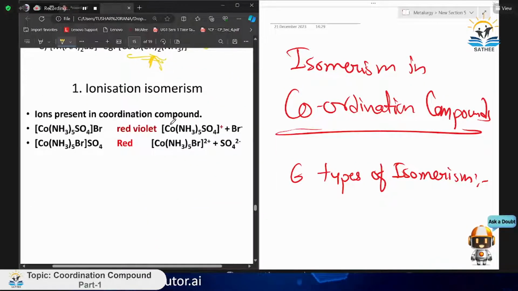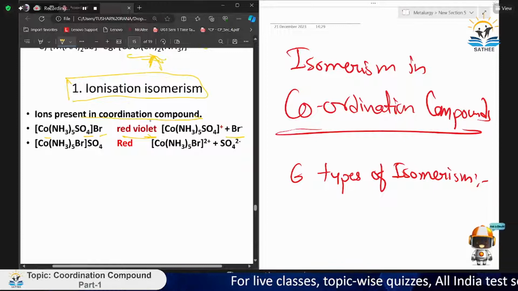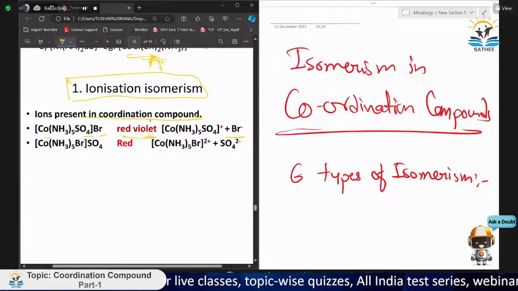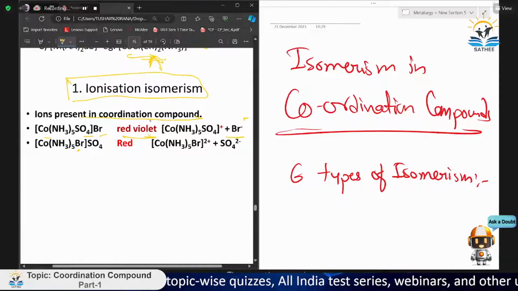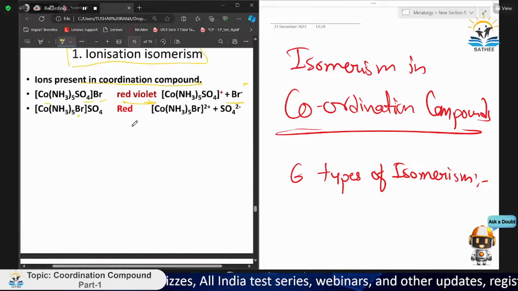Now let's see ionization isomerism. The first one is [Co(NH3)5SO4]Br. Its color is red violet, and the other one is [Co(NH3)5Br]SO4. Ions are present in the coordination compound. We have a coordination compound, the complex, and we have ions too. Like this Br can be separated out, or it can be inside the structure also.